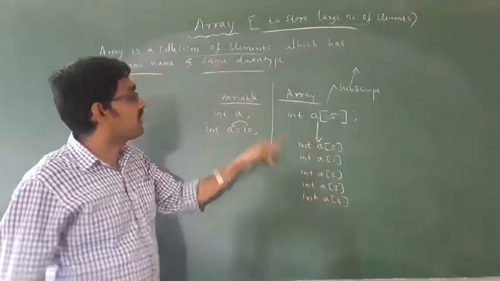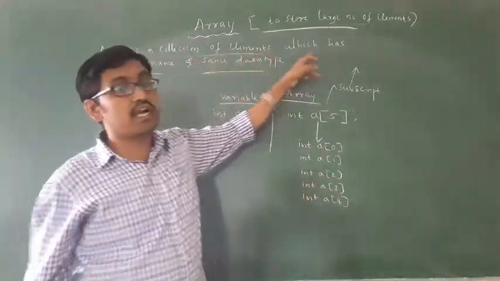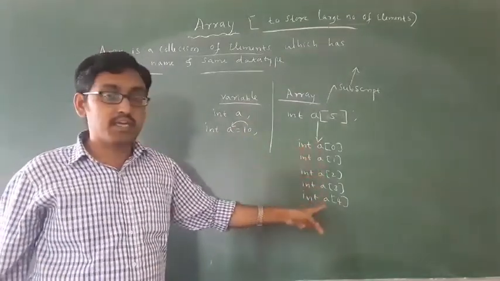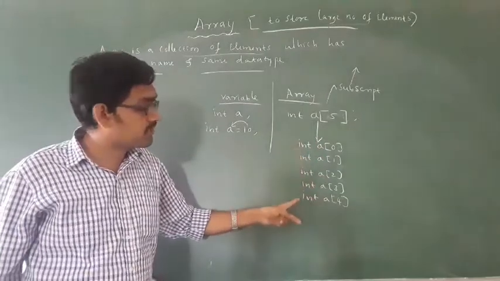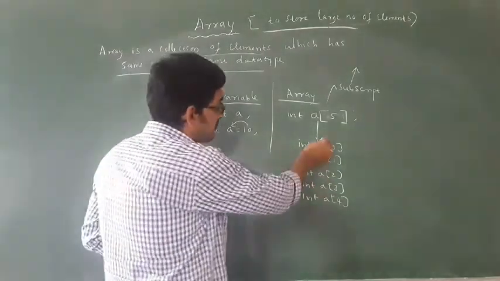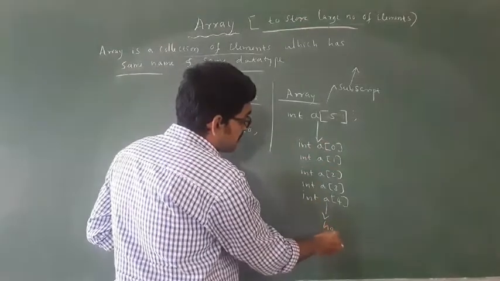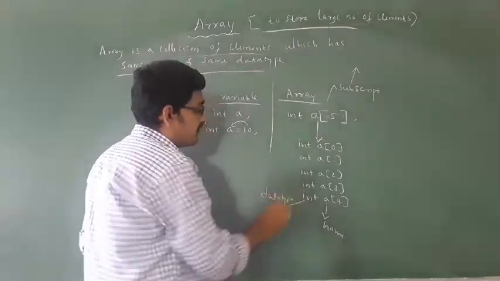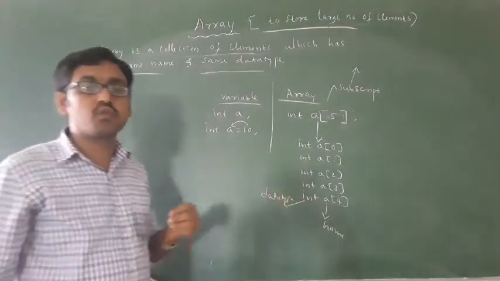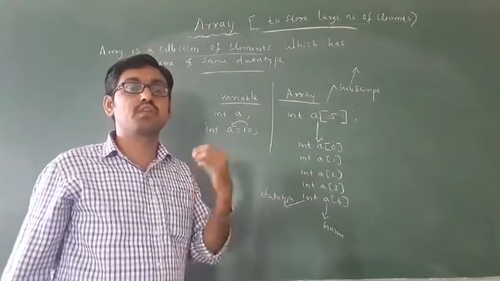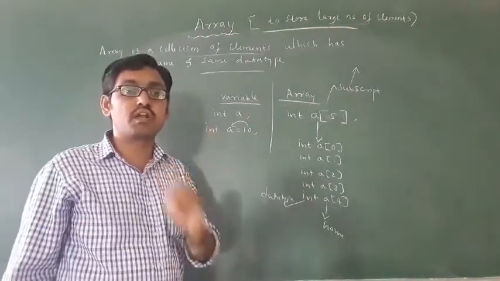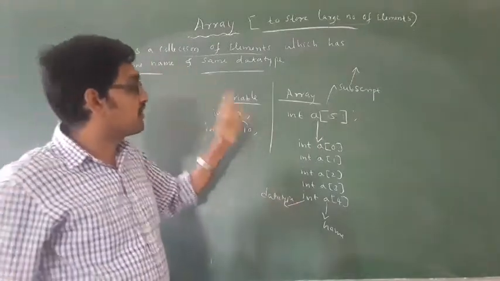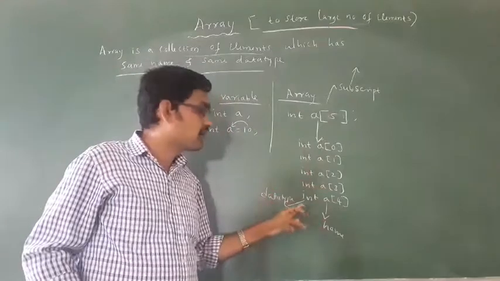Then what is an array now? An array is a collection of elements which has the same name and the same data type. This is called the name, and this is called the data type. Already you know data types are used to declare variables. Without a data type, you cannot write any programs. So an array is a collection of elements with the same name and same data type.